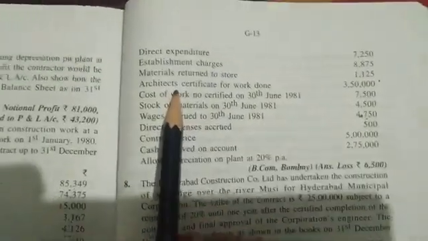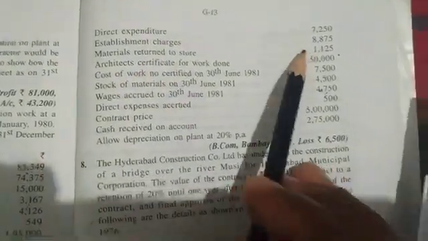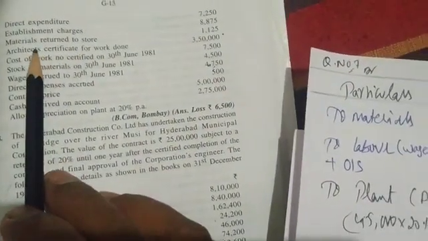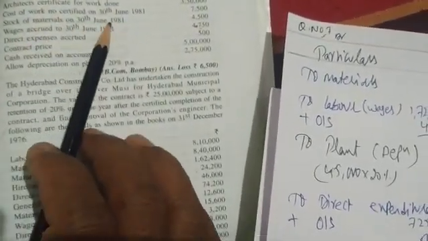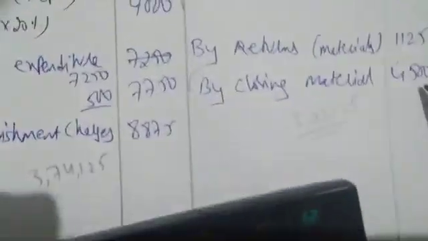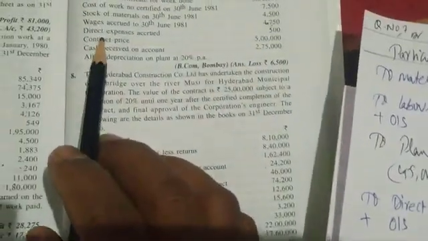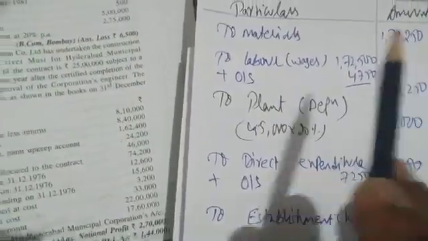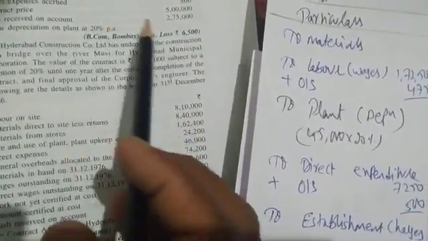Next, material returned to stores 1125. Right, returns is right. Next, architect's work 3,50,000, right? Not certified, 7,500, done. Stock of material on 31st 4,500, done. Next, wages accrued is 4750. Direct expenses accrued 500, done. Contract price is done. Right.